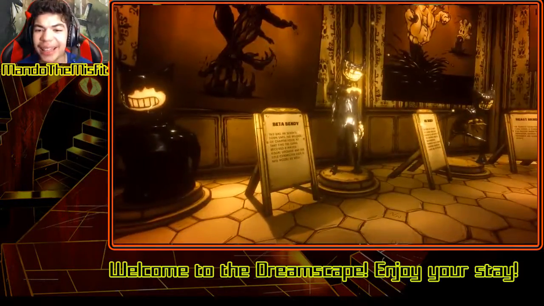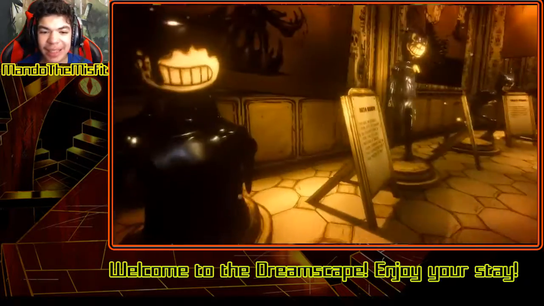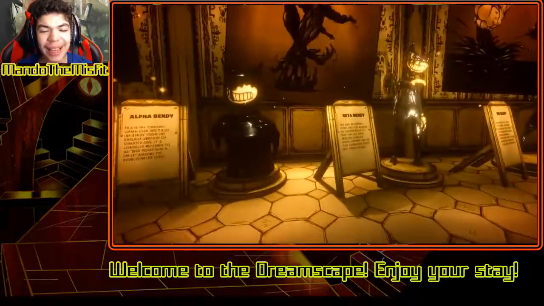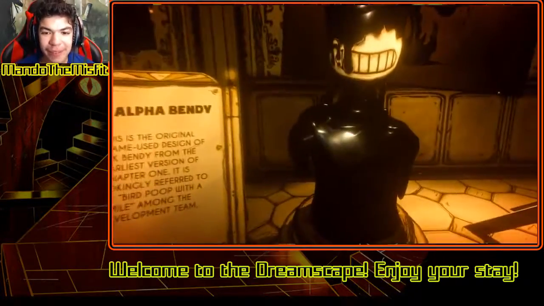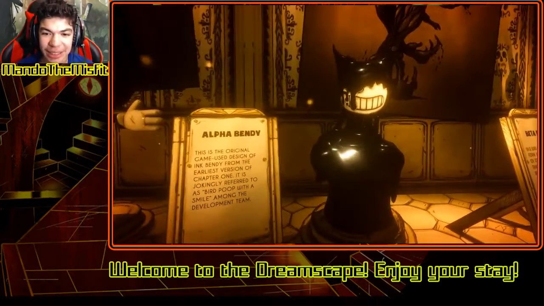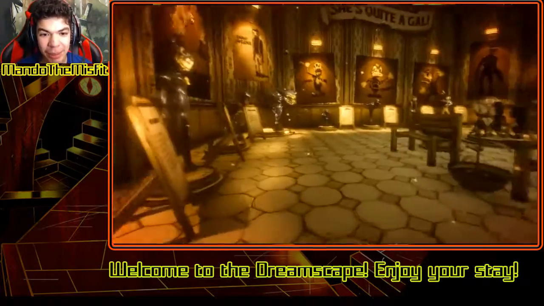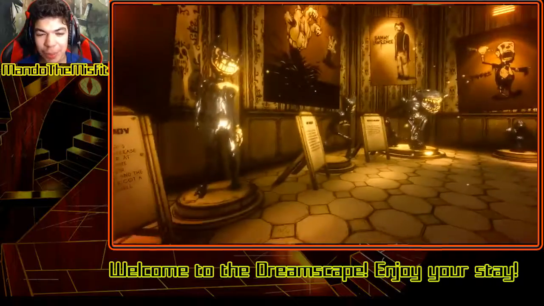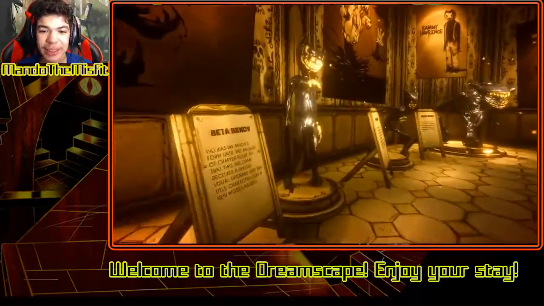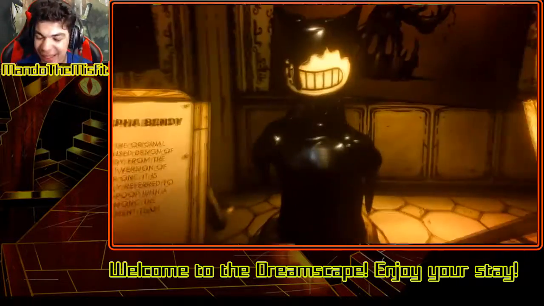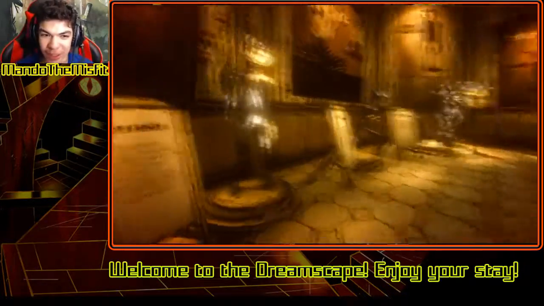Okay. I kind of like this design a bit better than this one, at least. But again, this design looks cool, but it looked more unique. I think if this stayed the same, but then added the dripping effect and without all this muscular stuff, then it would be a lot cooler. But again, I don't know. I think I love the new ones too. The new ones look pretty cool.